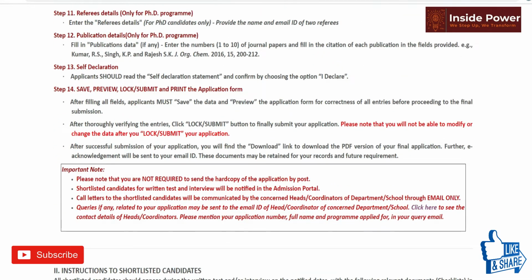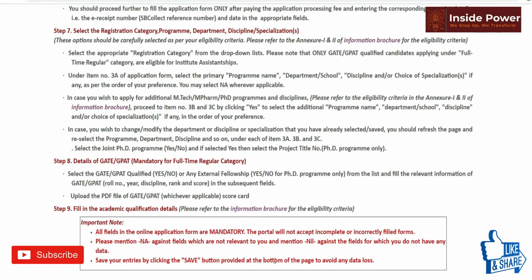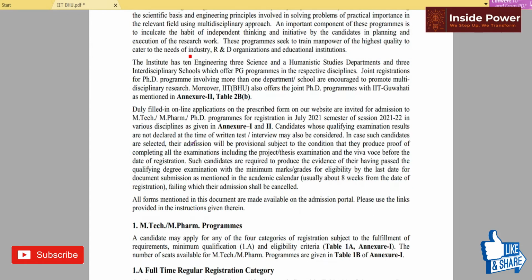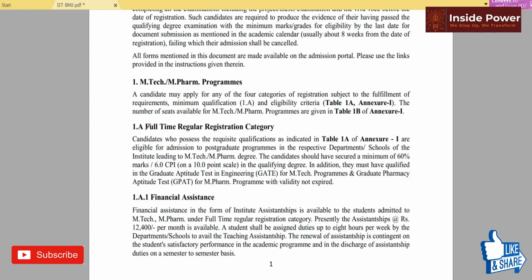Okay, thereafter we can go for the admission information brochure. Okay, so if you open this, you will have this information brochure for Indian Institute of Technology BHU, that is Banaras Hindu University. Okay, so this is also most popular Indian Institute of Technology. Okay, so आप यहाँ पे देख सकते हो, यहाँ पे डिटेल इंफॉर्मेशन दिया है MTech प्रोग्राम्स के लिए. सो फुल टाइम रेगुलर रजिस्ट्रेशन के लिए यहाँ पे फाइनेंशियल असिस्टेंट होगा जो कि 12,400 पर मंथ होगा.